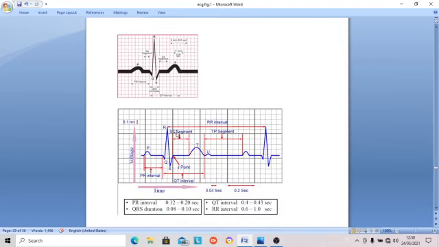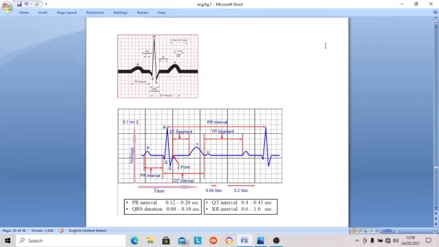Either you can calculate the rate from the ECG, as I told you, usually in the V1 lead. For the RR interval, you count how many squares are in between two R waves. So here it is 5, 10, 15, 16, 17, 18. So 0.72 second is the time taken for one beat.